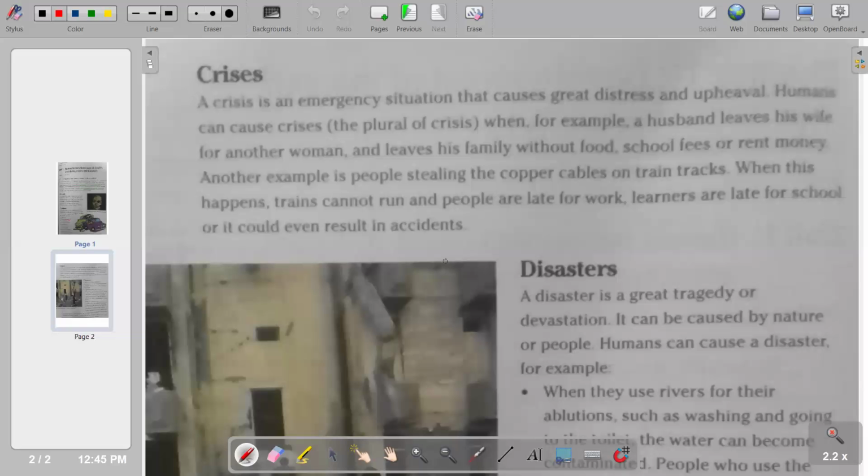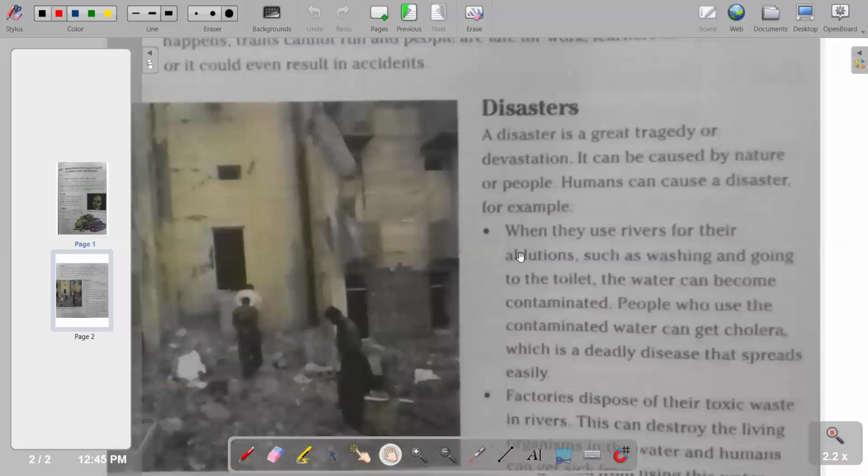So we go to the next part, whereby we have a disaster. We're going to look at disasters and look at human factors that can lead to disasters. In terms of a disaster, we are saying it's a great tragedy or devastation. It can be caused by nature or people. Humans can cause a disaster, for example. So what are the human factors that lead to disasters? Those are the ones that are written in point form.